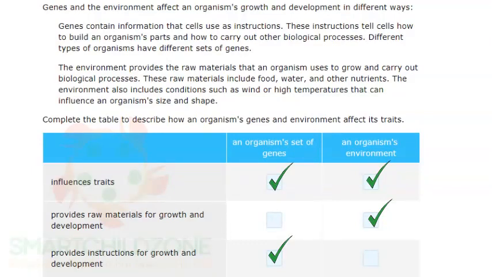Organisms inherit genes from their parents. These genes contain information that is used by cells as instructions for an organism's growth and development. This growth and development affects an organism's traits. So this statement applies to an organism's set of genes.